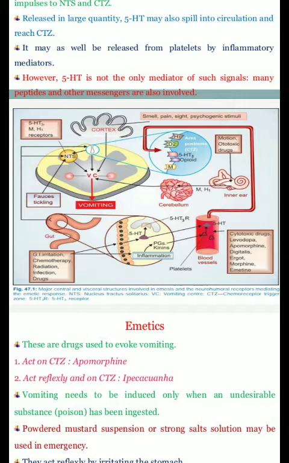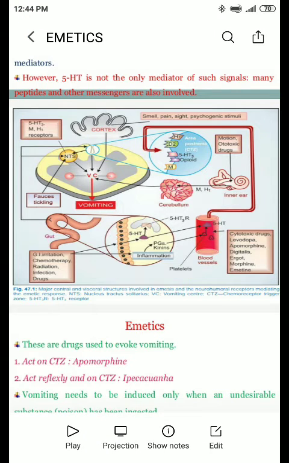Here in this diagram, we can see cytotoxic drugs, radiations and GI irritants cause the release of 5-HT3 from enterochromaffin cells. Released 5-HT3 acts on its receptor present over the primary afferent neuron, that is PAN. PAN connects with vagal and spinal nerves and sends impulses to CTZ and NTS.